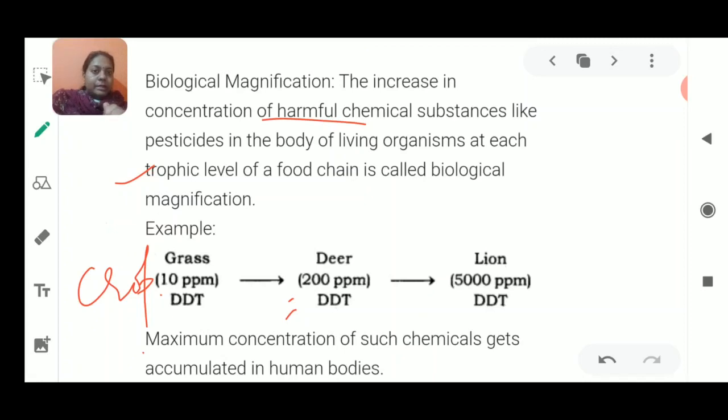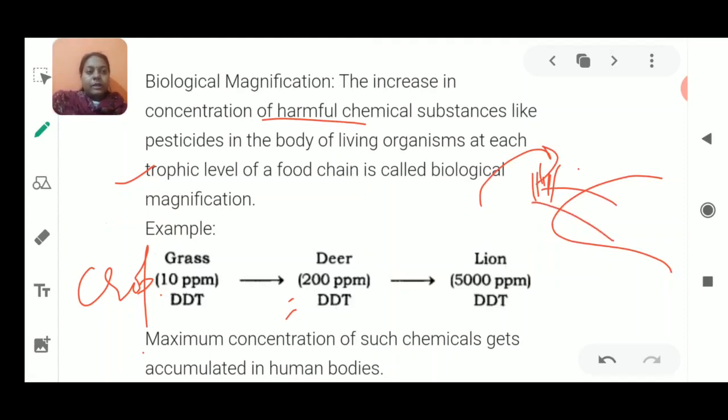It is going and meeting in that water body. Suppose that crops are there and here one water body is there. Now if you're irrigating the field, the water is going to come inside and flow into this water body, whether it is a pond or a lake or something.